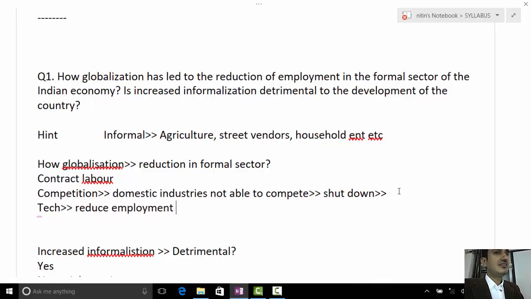Globalization has resulted in a more and more profit-oriented nature, so they resort to contractualization of labor, hiring contract labor through staffing agencies. What is this? Informalization of labor. Now the question is why these companies are doing so. Actually, we have very archaic labor laws.